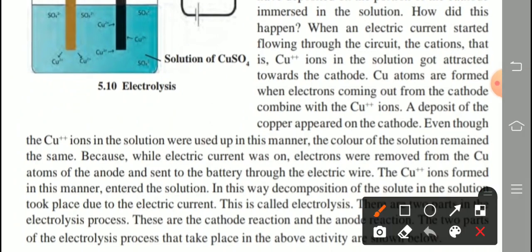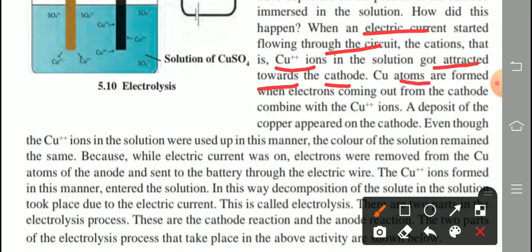Now see here. When an electric current started flowing through the circuit, the cations, meaning positive ions, that is the copper ions in the solution, got attracted towards the cathode. Cathode means negative electrode. So positive ions are attracted towards the negative electrode. In short, cations are attracted towards the cathode.